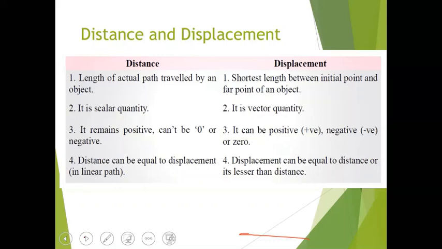So first of all, just see the difference. Distance is the length of the actual path. Displacement is the shortest length. Distance is a scalar quantity. Displacement is a vector quantity. Distance can be positive, or zero. Displacement can be positive, negative or zero. Displacement can never be... Distance can never be zero. Distance can be equal to the displacement. Displacement can be equal to distance or lesser than, or it can be zero. Already which I have told you here.